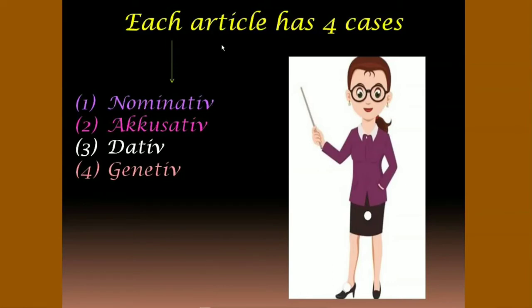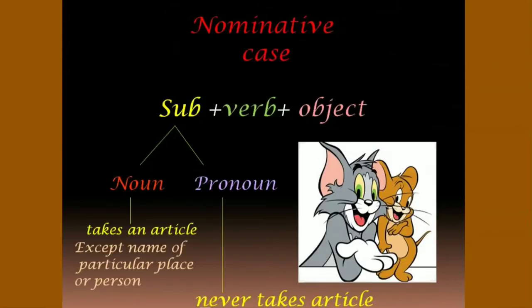In German, each article has four cases. First is nominative, second is accusative, third is dative, and last is genitive. Again, nominative, accusative, dative, and genitive. In this lesson, we will learn about nominative case. Please understand this lesson very carefully. Nominative case.